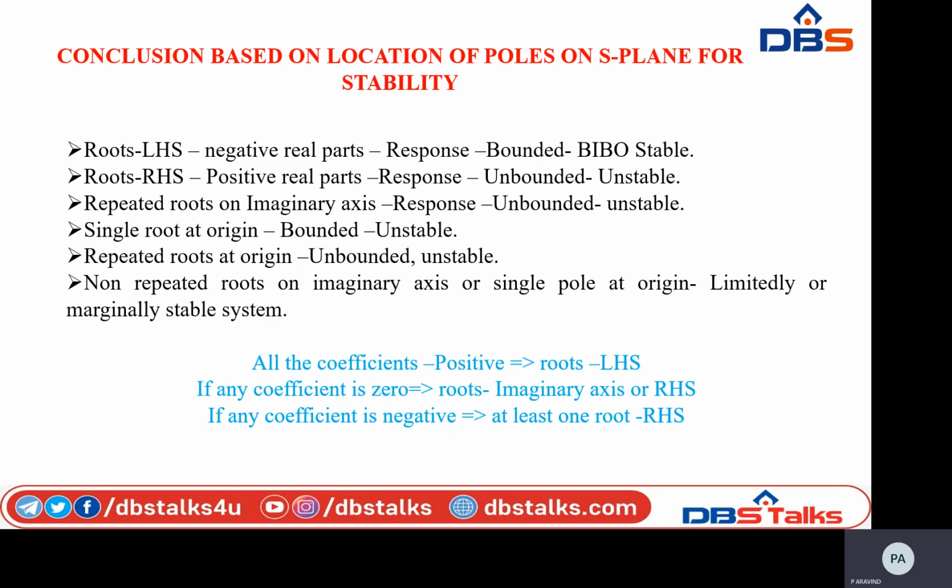If any coefficient is 0, that means the roots are located on the imaginary axis or the right half of the S plane. If any coefficient is negative in the characteristic polynomial, then at least one root is lying on the right half of the S plane. Here the below three conclusions are made about the coefficients of the characteristic polynomial.